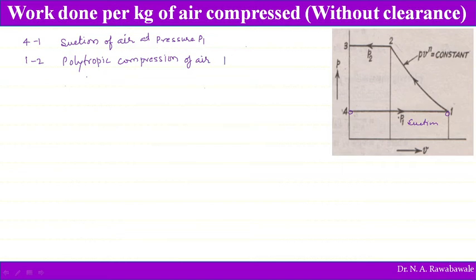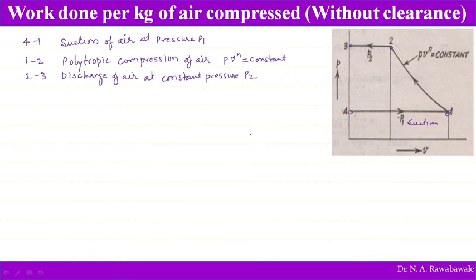Polytropic compression means PV raised to n is equal to constant. So this process 1 to 2 is polytropic compression. Then 2 to 3 is discharge of air at constant pressure P2. The pressure is going to remain constant from 2 to 3.